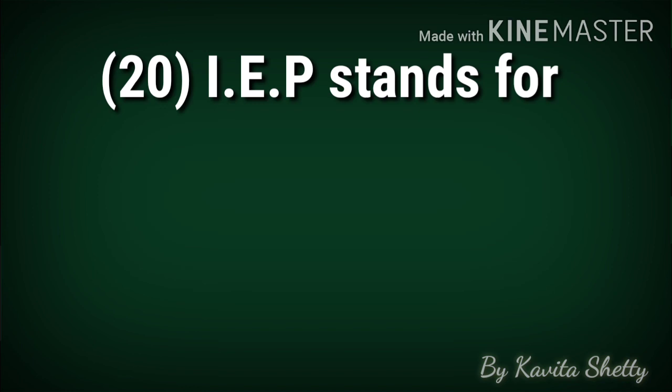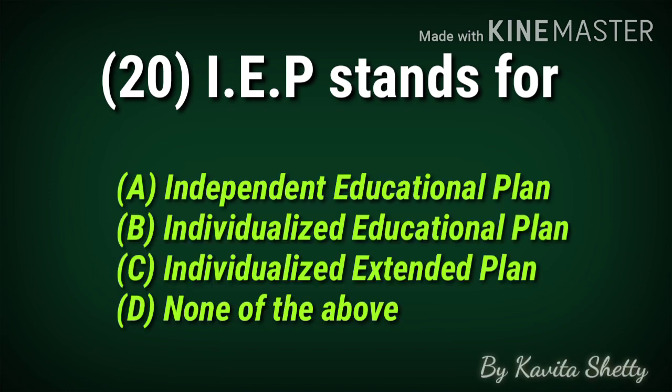Let us move towards our next MCQ. MCQ number 20, IEP stands for, and the options are Independent Educational Plan, Individualized Educational Plan, Individualized Extended Plan, and none of the above. Let me tell you, the option B, Individualized Educational Plan, is the correct option. So, what is basically an individualized educational plan? It is nothing but a program developed by the school's special education team with input from the parents, and it specifies the student's academic goals and the method to obtain these goals.